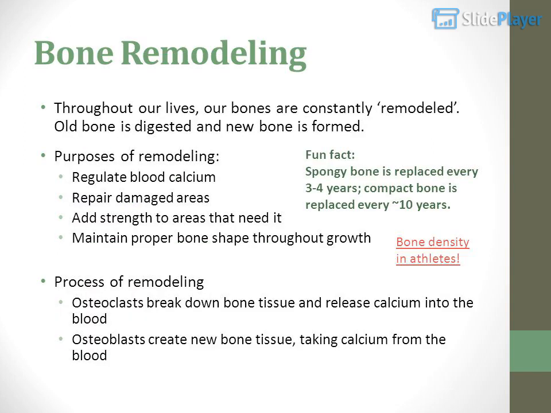Bone remodeling. Throughout our lives, our bones are constantly remodeled. Old bone is digested and new bone is formed. Purposes of remodeling: regulate blood calcium, repair damaged areas, add strength to areas that need it, and maintain proper bone shape throughout growth. Process of remodeling: osteoclasts break down bone tissue and release calcium into the blood. Osteoblasts create new bone tissue, taking calcium from the blood. Fun fact: spongy bone is replaced every 3 to 4 years, compact bone every 10 years.